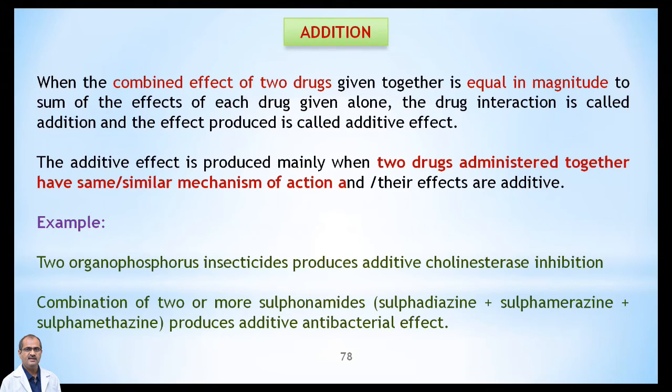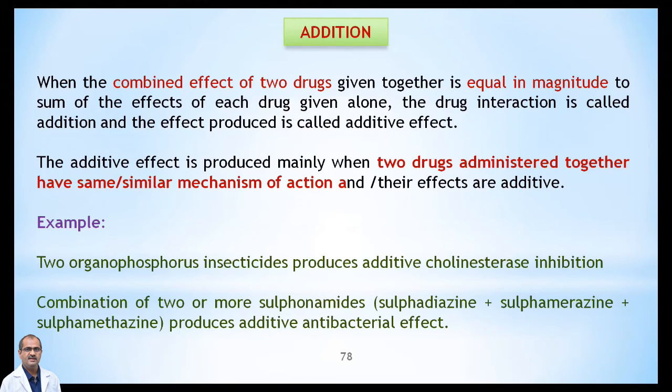So usually the mechanism of action should be the same. For example, two organophosphorus insecticides cause toxicity in animals by inhibiting the acetylcholinesterase enzyme irreversibly.